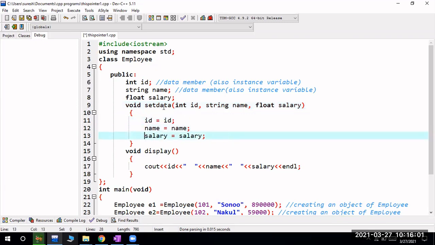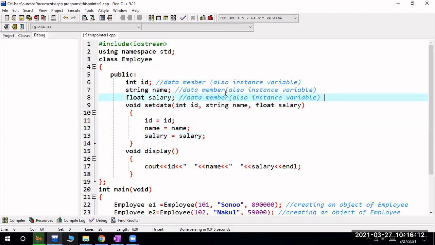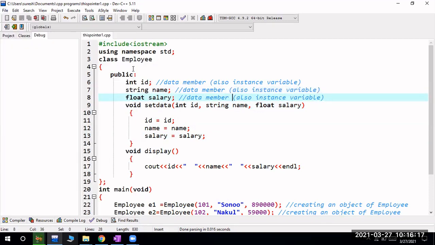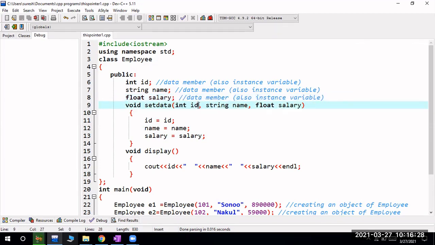Now whenever these are instance variable names, and these three are data members which are also called instance variables. We have a class Employee. Within the class we have three data members, all in the public section. We have a member function used to set the data. Inside it we have parameters, right? These are called formal parameters, not actual parameters.